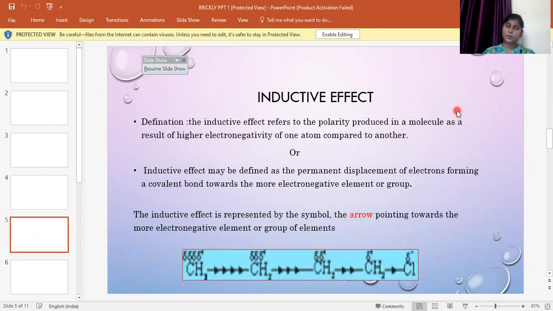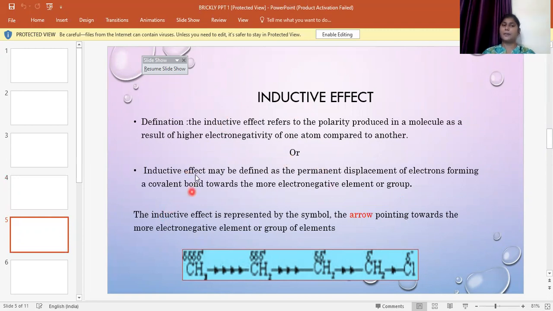Next we see inductive effect. We'll directly go to what the inductive effect is. Before seeing the definition, I want you to know that electronegativity means the capacity of an atom to draw the electron towards itself. And polarity means whenever there is a charge separation, that condition we call polarity. If these two concepts are clear, then we can know the inductive effect.